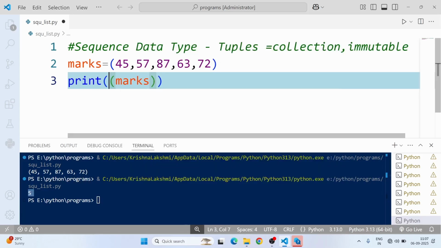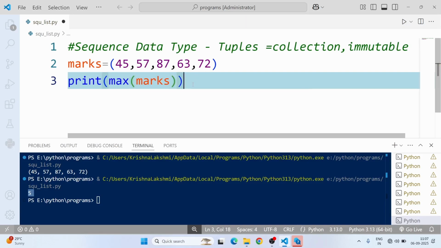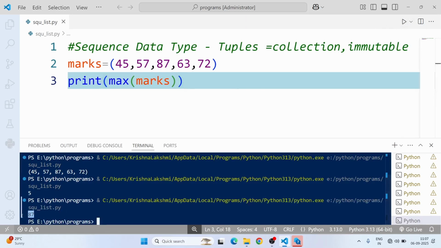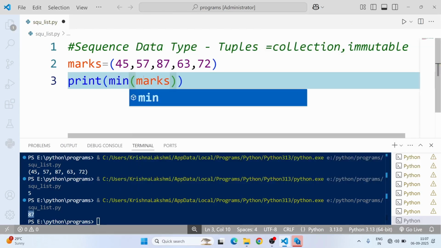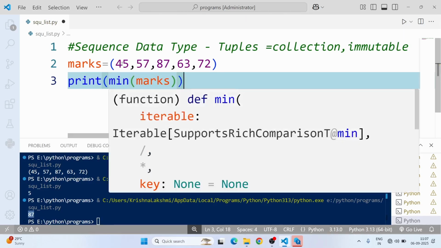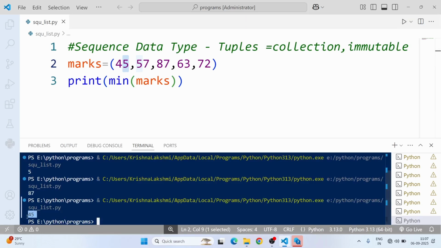Max of marks gives the maximum element of the tuple. The maximum element is 87. I will check, 87 is printed here. Similarly, min gives the minimum element in the tuple, that is 45. We will check. 45 is printed here.